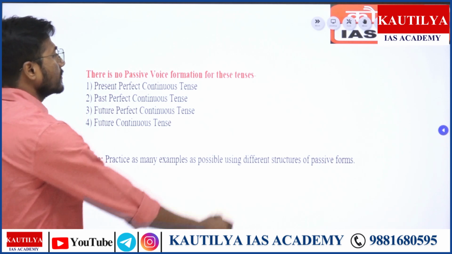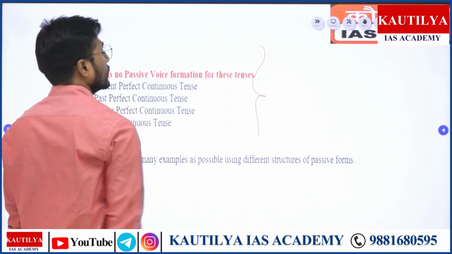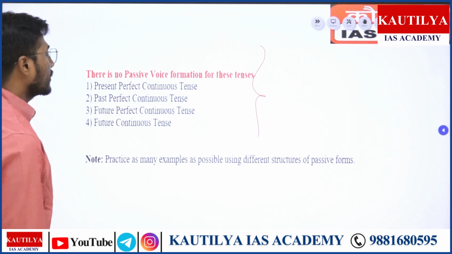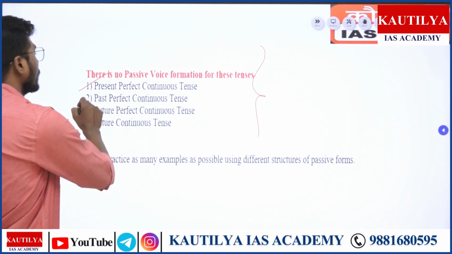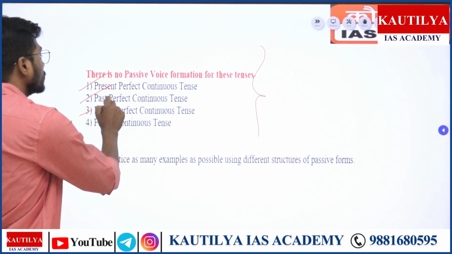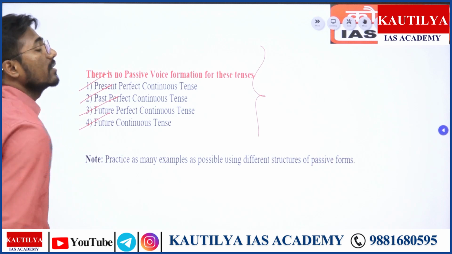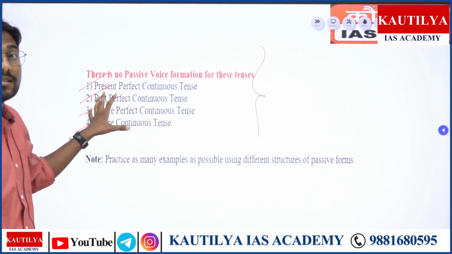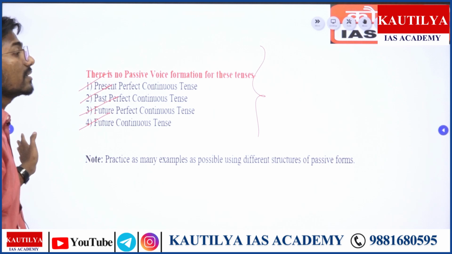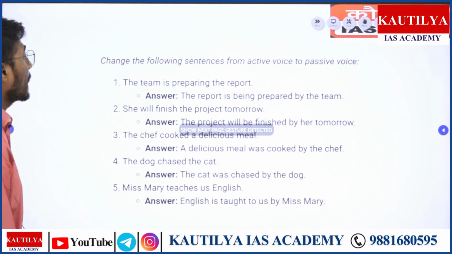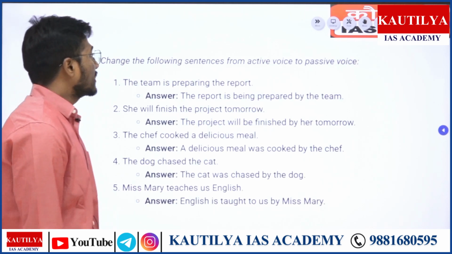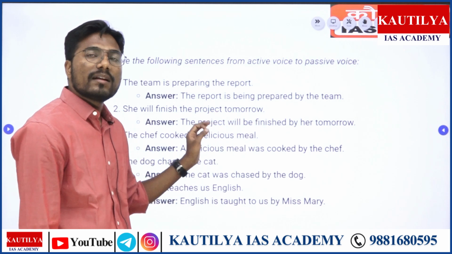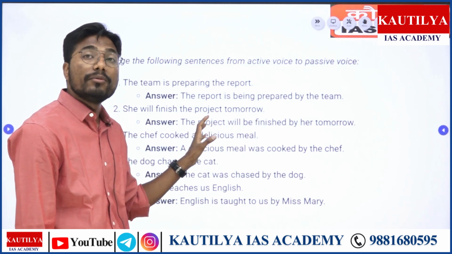So there are tenses we do not convert, like present perfect continuous tense, past perfect continuous, future perfect continuous tense, and future continuous tense. All these four tenses cannot be converted into passive voice. Reason मैंने आपको बता दिया है. Now let's take the challenge of solving it. But initially we'll understand how we are going to do this.